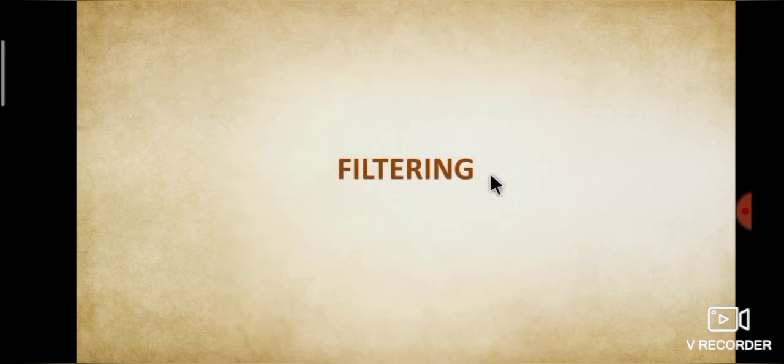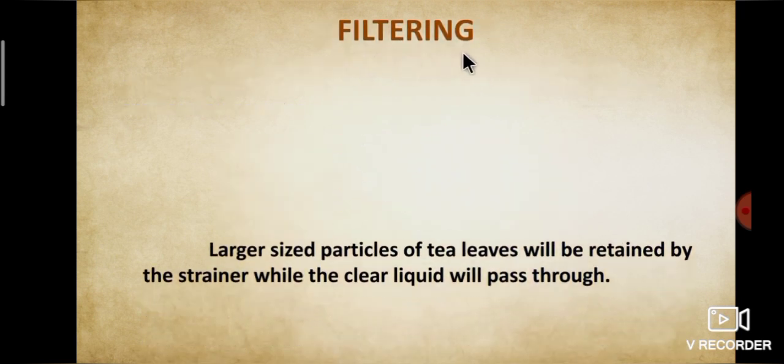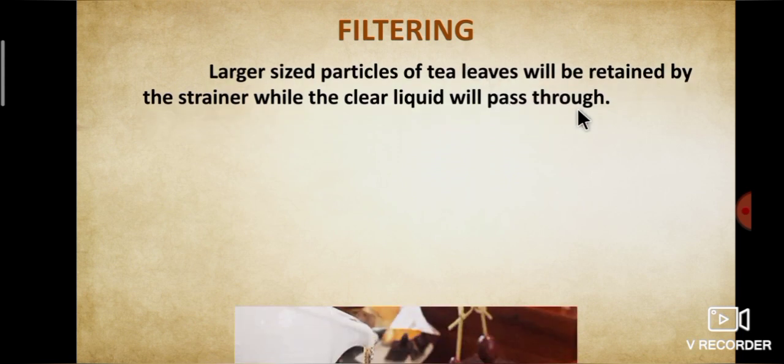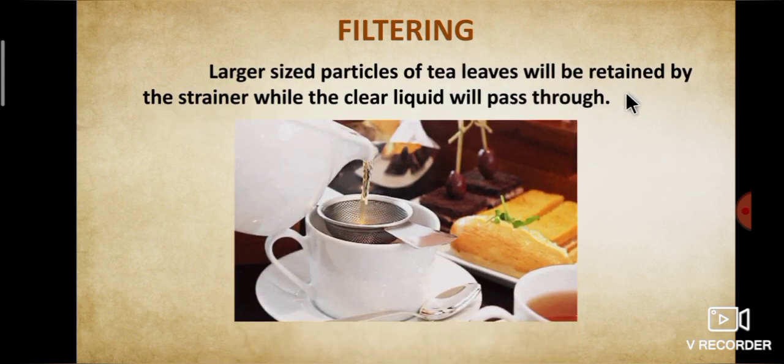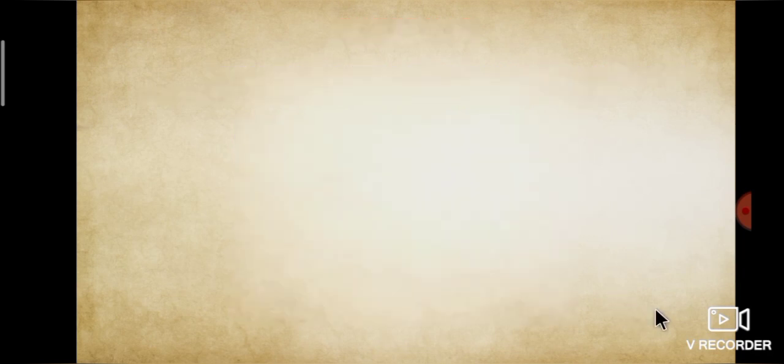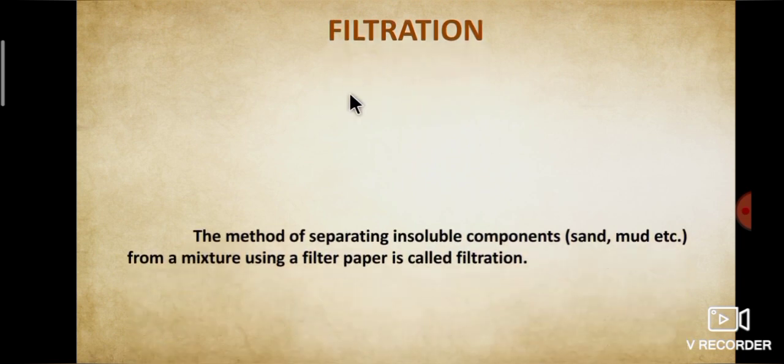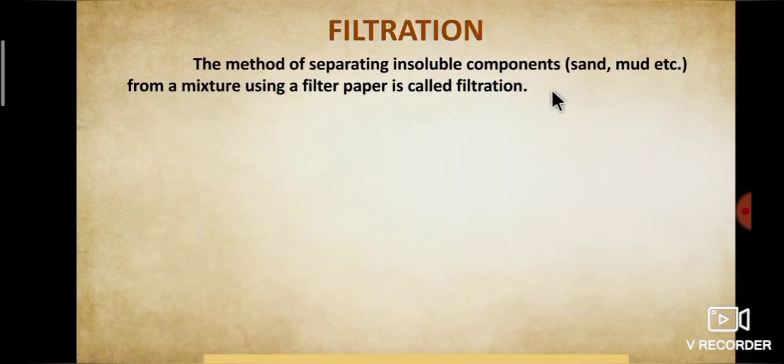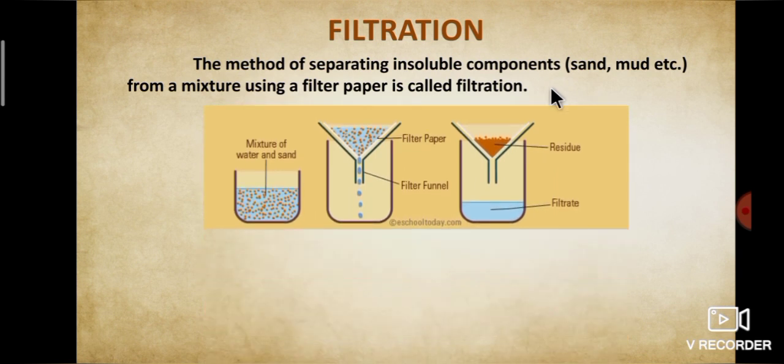Now, shall we see the next separation method, filtering. Larger sized particles of tea leaves will be retained by the strainer while the clear liquid will pass through. I hope you have noticed this at home. So what is filtration? The method of separating insoluble components from a mixture using a filter paper is called filtration.